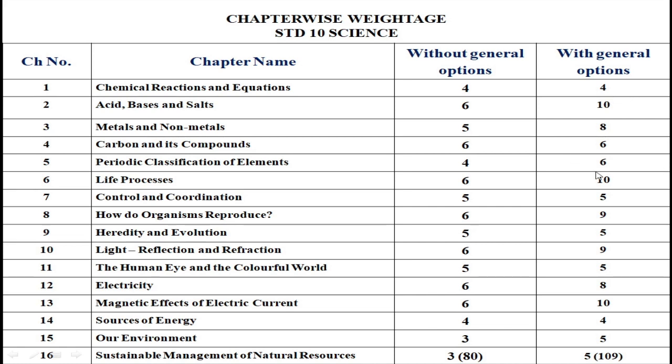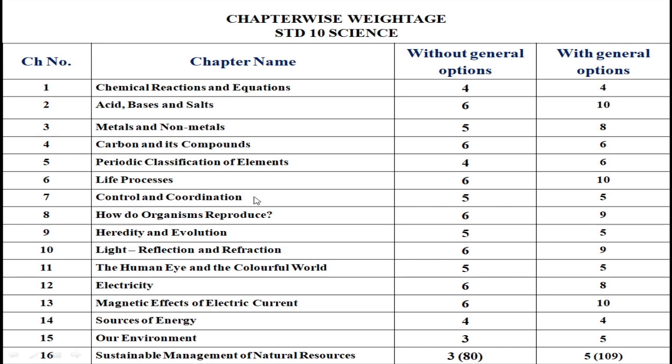Chapter number 3 discusses metals and non-metals. In that, different kinds of chemical reactions are there, chemical properties and physical properties of metals and non-metals. Along with that, the reactivity series is given, and at the end the different processes for enrichment of ore and extraction of metal are given, which we call metallurgy also. And corrosion is also such an important topic where you can prepare measures to prevent corrosion. So this is also a very important and easy chapter to prepare.